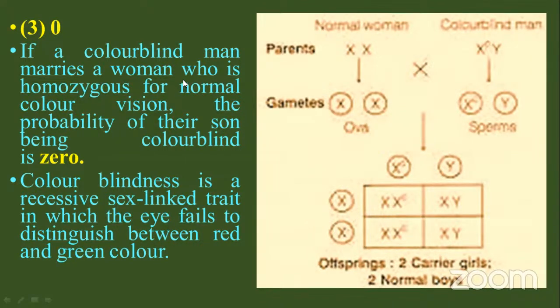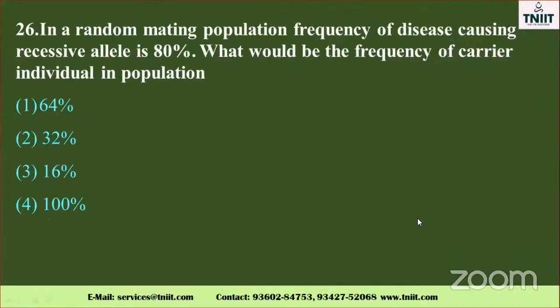Okay, if a colorblind man marries a woman who is homozygous for normal color vision, the probability of their son being colorblind is 0. See here, this is 0 because it is transferred to the female only. So the female is what? What is the character here? The female is a carrier. 50% are affected by color blindness. Again, for example, if she married a colorblind man, what happened? The probabilities differ. Okay, my dear, this is the combination. This is the concept.